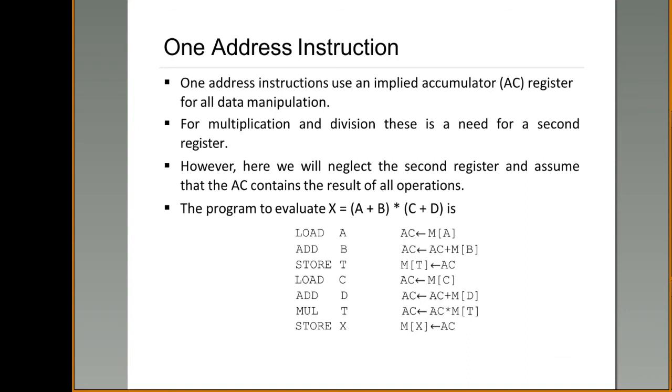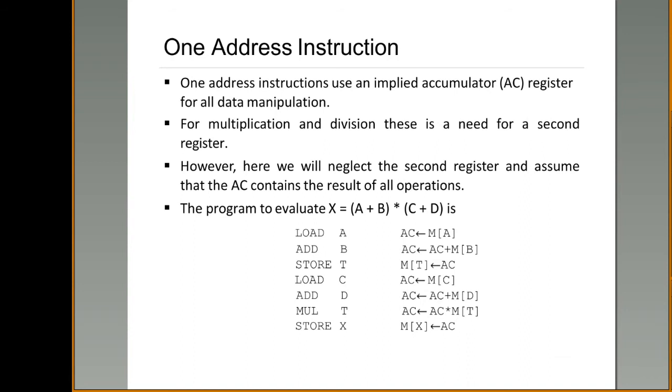So one default register is the accumulator, and in the next register you can store whatever value you have. If you want to perform 3 plus 4, I can store 3 in the accumulator and 4 in one register. Let us see the example. Consider the same expression, then see how this is evaluated using one address instruction.